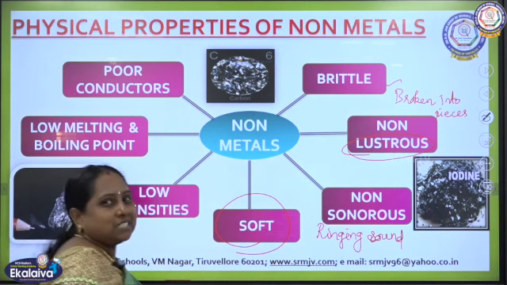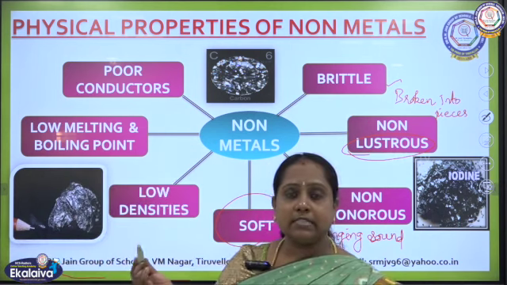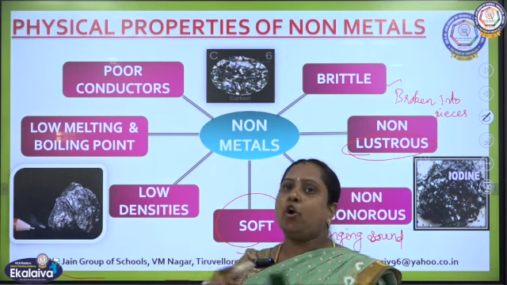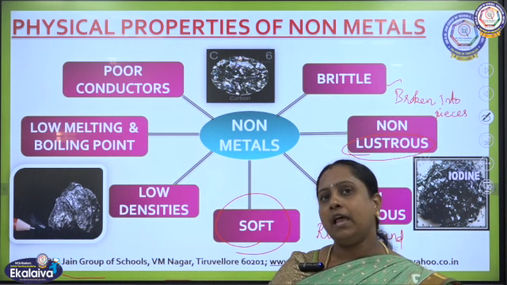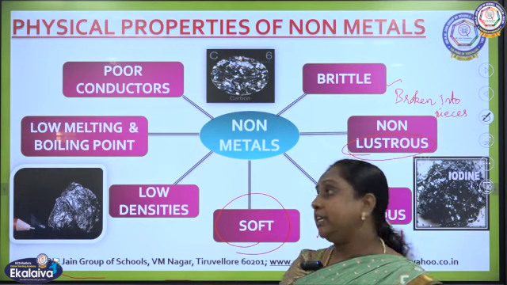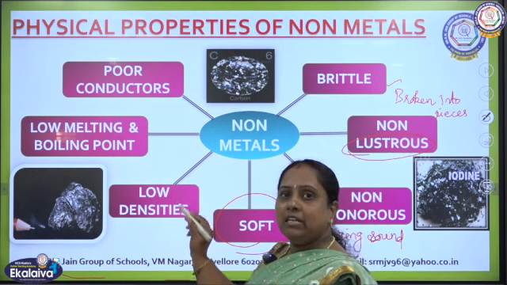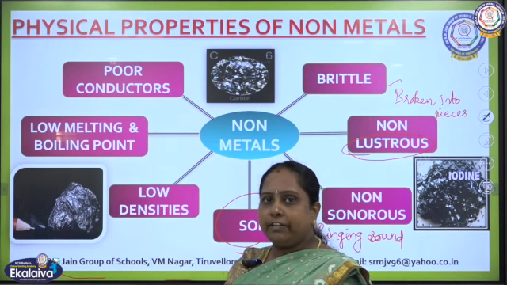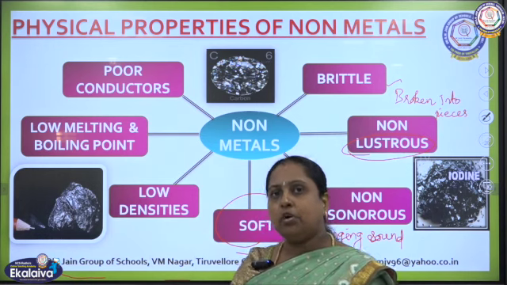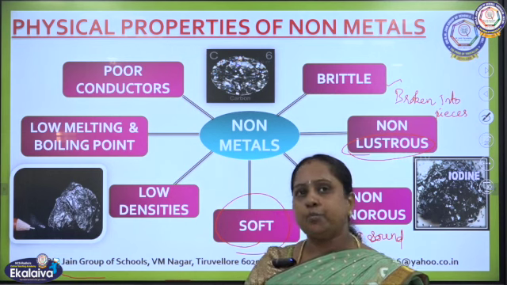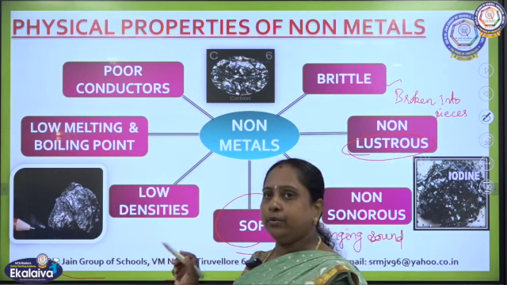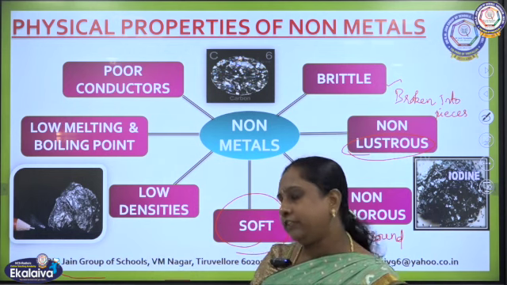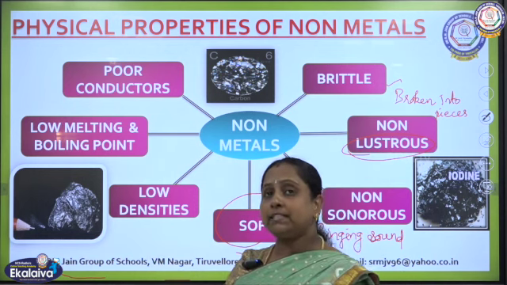And low densities, because as I said, in metals the atoms are compactly packed. Due to the compact packing of the atoms, they have high energy, and also they have strong metallic bonding. The force of attraction will be more. So they require a high amount of energy to break the bond. So metals possess high density due to the compact nature of the atoms and the metal-metal bonding.